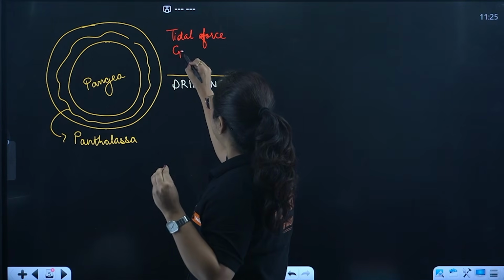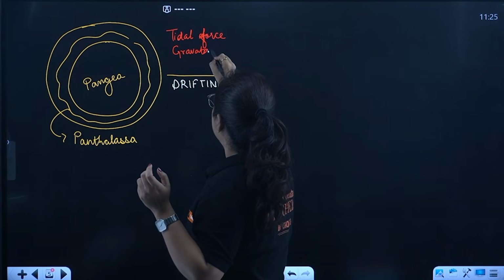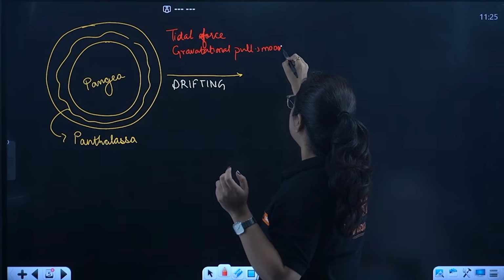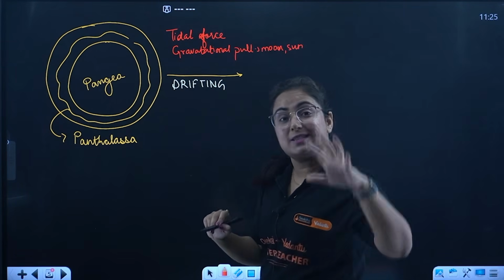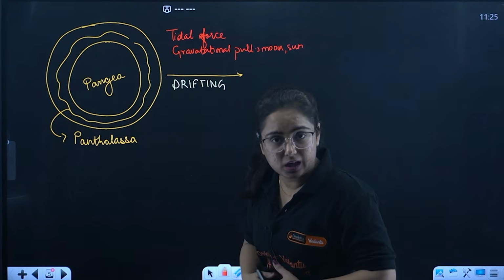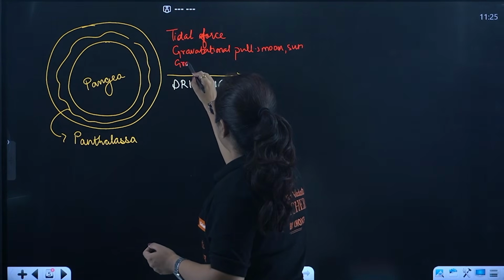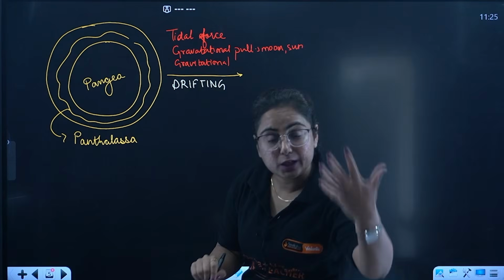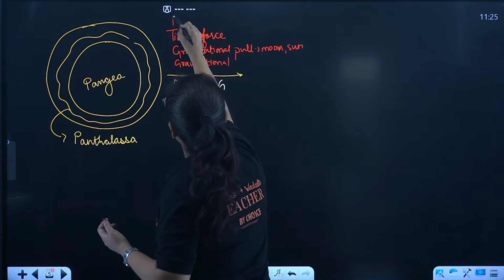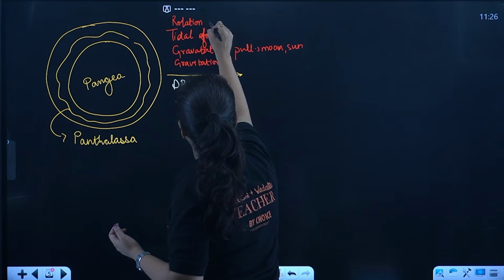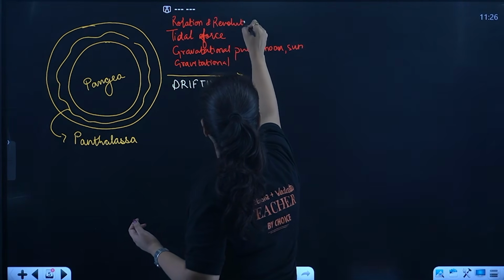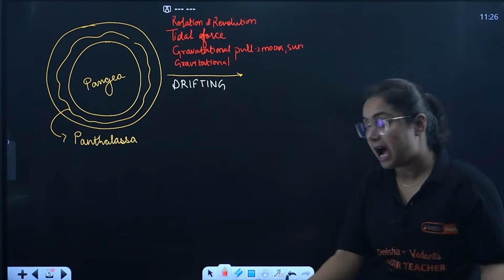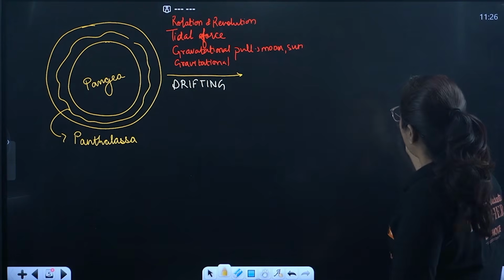And you know that this is not just the one force that is applied. Rather, there is gravitational force, or I would say gravitational pull, by moon as well as sun. Similar gravitational force is there with earth too, so the earth also applies the gravitational pull towards it. There are certain other forces applied due to rotation as well as revolution of the earth, which results in drift. That means dividing, breaking. How? Let us see how.